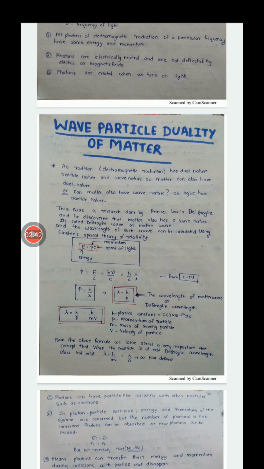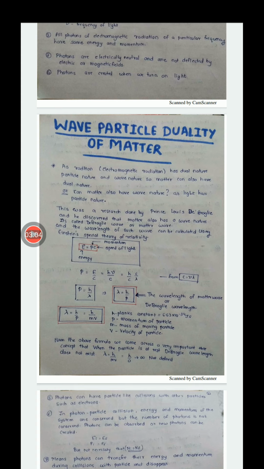Now we have learned in the 9th or 10th standard that c is equal to nu lambda. So instead of nu, we can put c by lambda. So here we have P is equal to h nu by c.